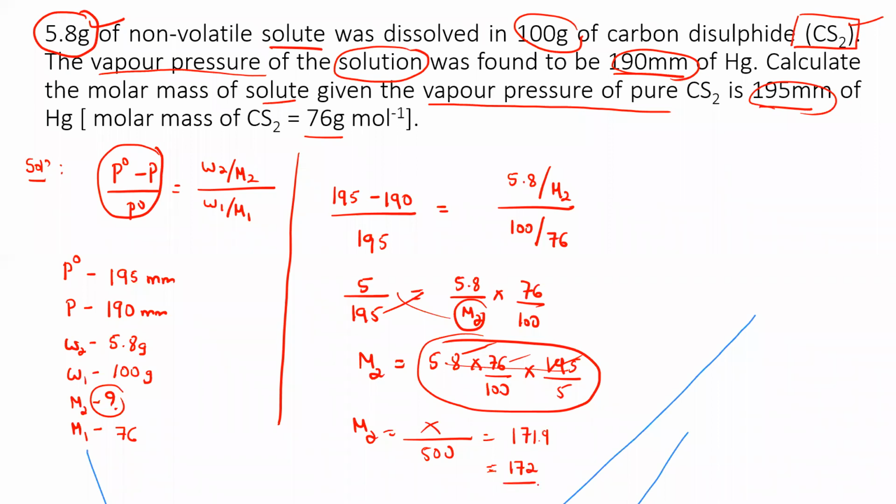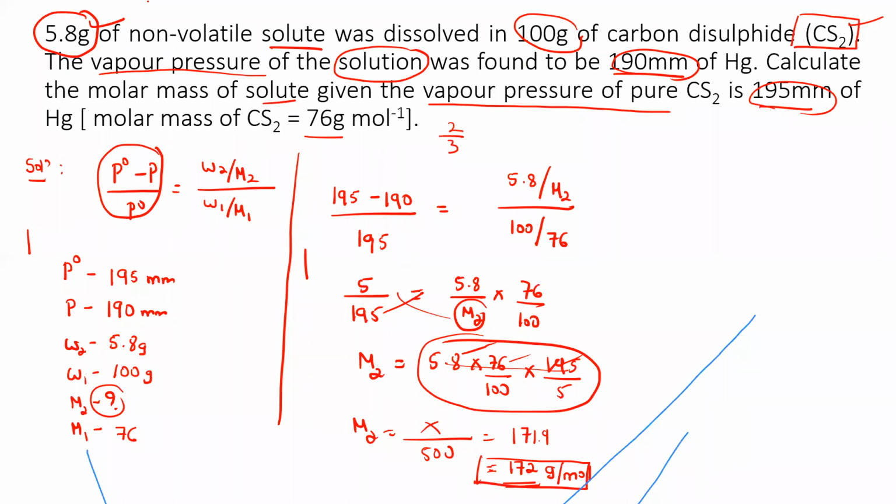If you write only this much, after doing every substitution and calculation, you're going to get only 1 mark. Here substitution and formula got 1 mark, which means out of 3 you got only 2. Why only 2? Because you have not written a very important thing here, which is the unit. So 172, 172 gram per mole. Remember, molar mass you can usually write the unit as gram per mole. Remember this. Don't even think about how you got gram per mole. Just remember and write. So this is the value, which is 172 gram per mole.